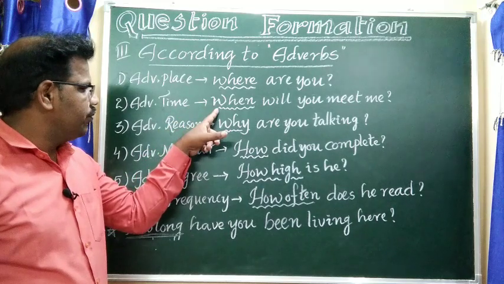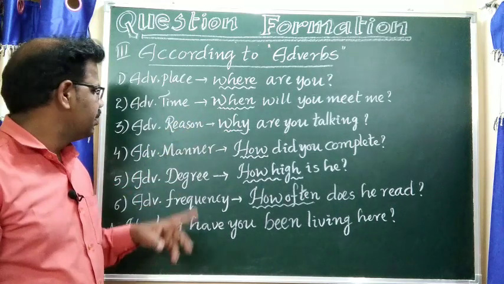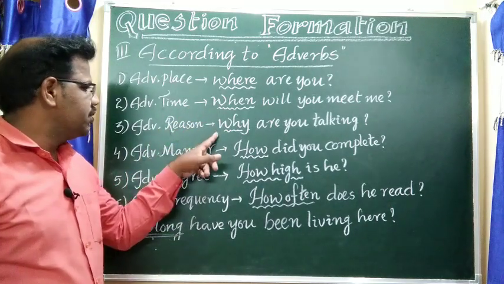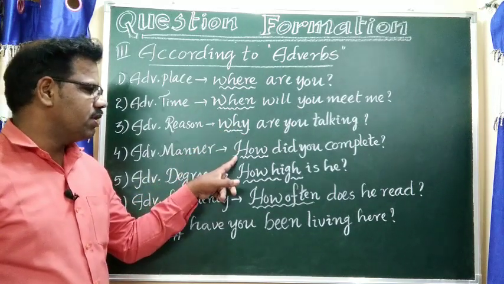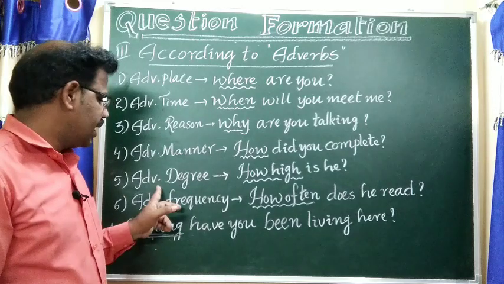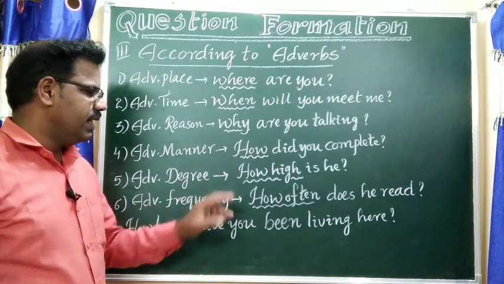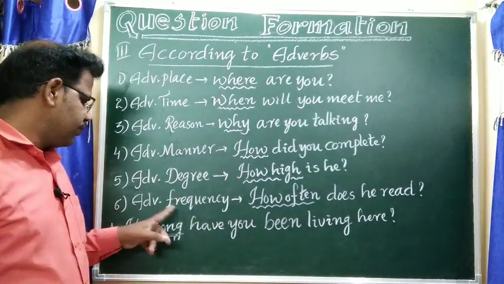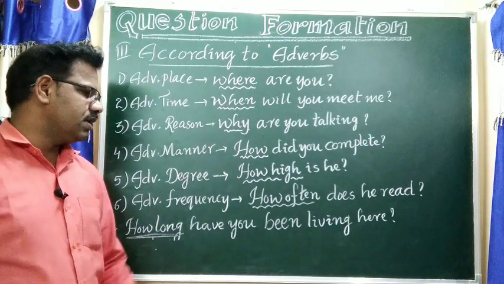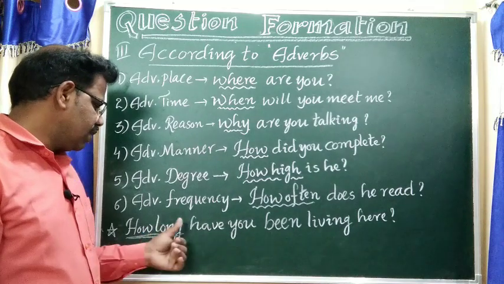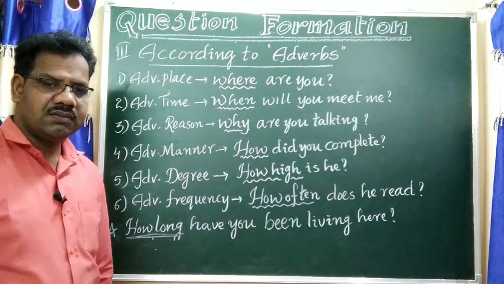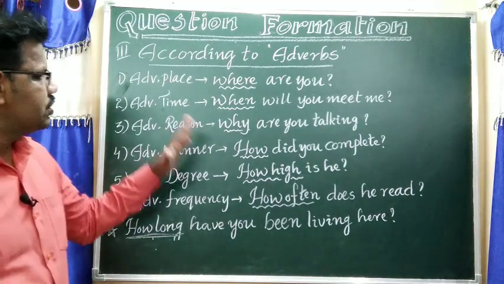Adverb of time, when will you meet me? Adverb of reason, why are you talking? Adverb of manner, how did you complete? Adverb of degree, how high is he? Adverb of frequency, how often does he read? How long have you been living here? These are the question words.